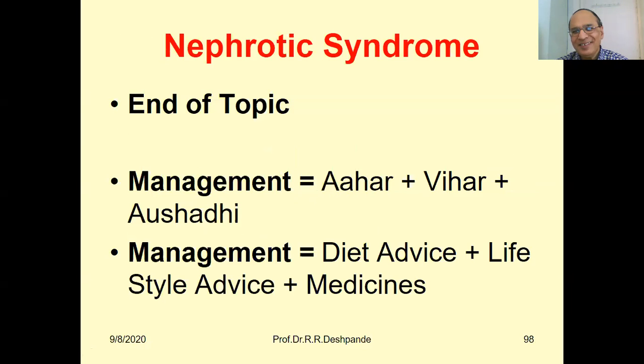My dear friends, this is the end of the topic of nephrotic syndrome. A very important topic for understanding the importance of the kidney in human life, quality of life, and management of any disease. Ayurveda says ahara, vihara, and aushadhi. These are Ayurvedic words. Ahara means dietary advice, vihara means lifestyle advice, and aushadhi means medicines. So Ayurveda says always believe in these three things. This is the tripod of your management.